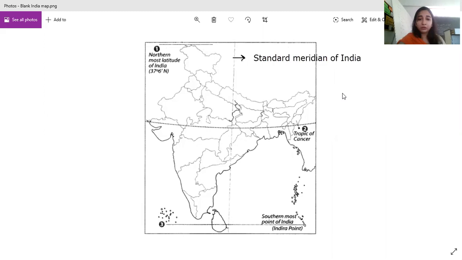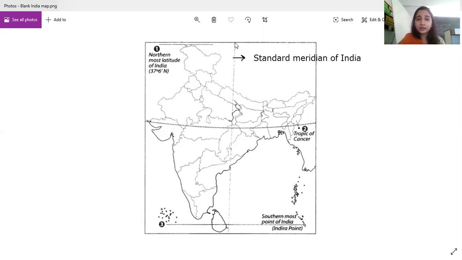Now, what are the latitude and longitude for the standard meridian of India? Does anyone remember? Does it pass through a latitude or a longitude? Correct, it's a vertical line. So it is not a latitude, it's a longitude. And it passes through 82 degrees and 30 minutes east.